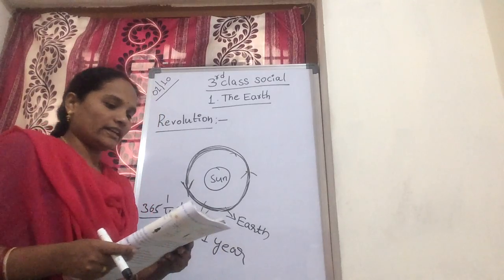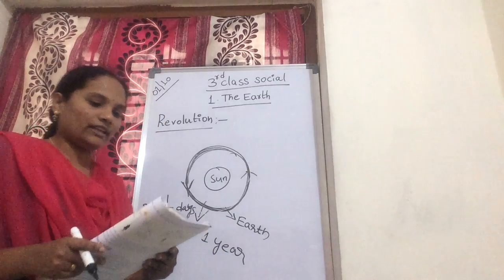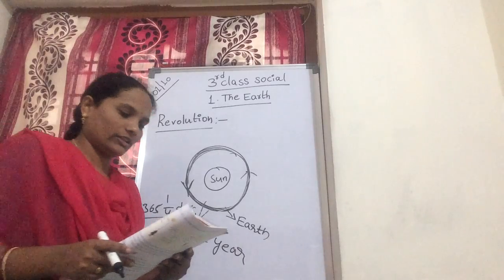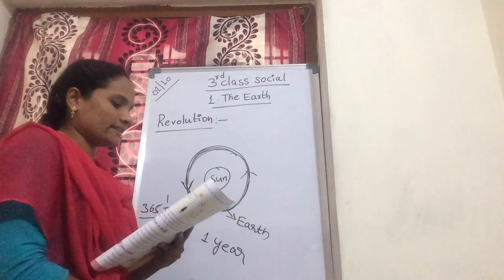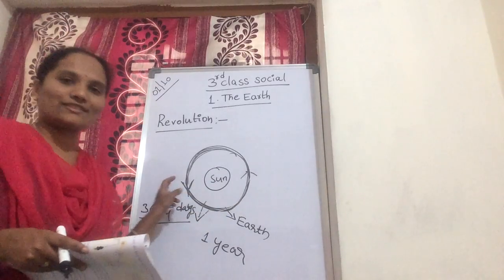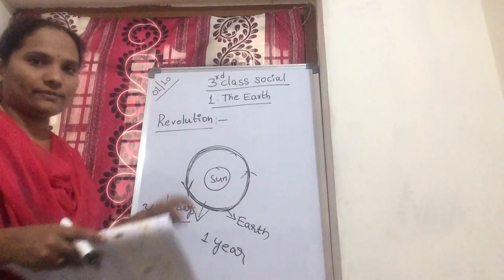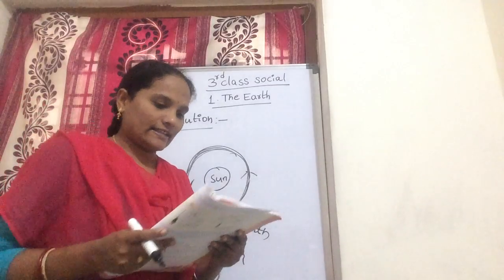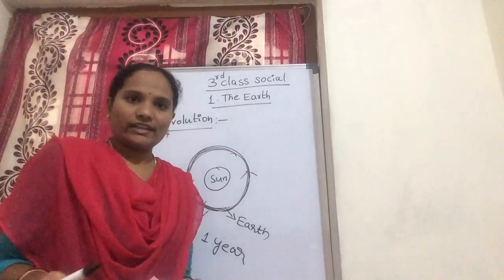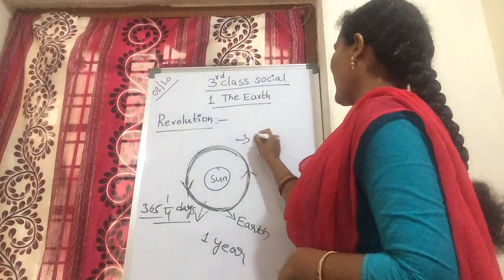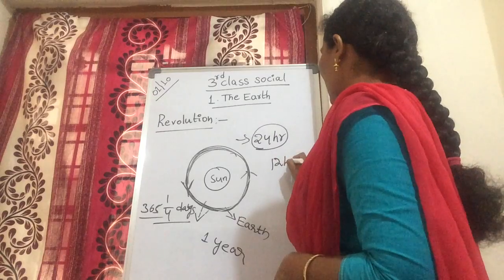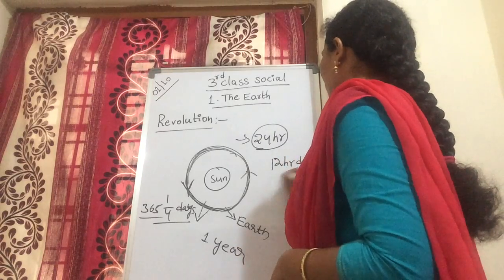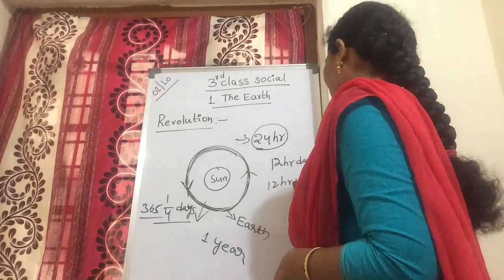The orbit of the Earth around the sun is elliptical and not circular. Now next, how are days and nights formed? Don't write in your classwork, just listen. In our day, how many hours? 24 hours.